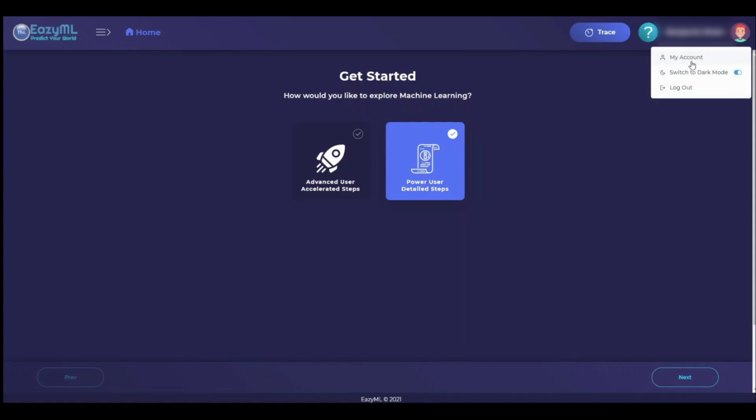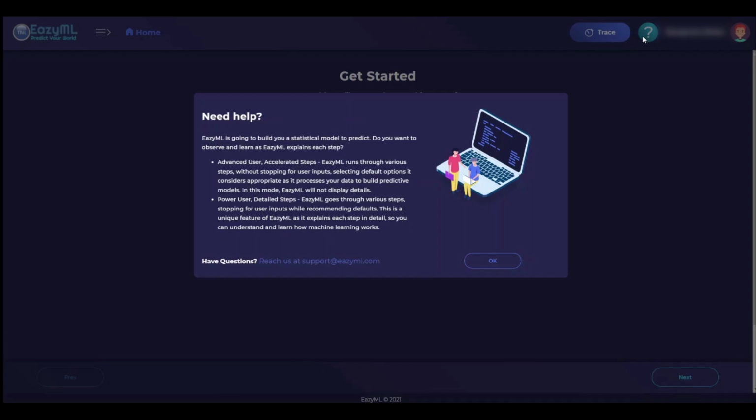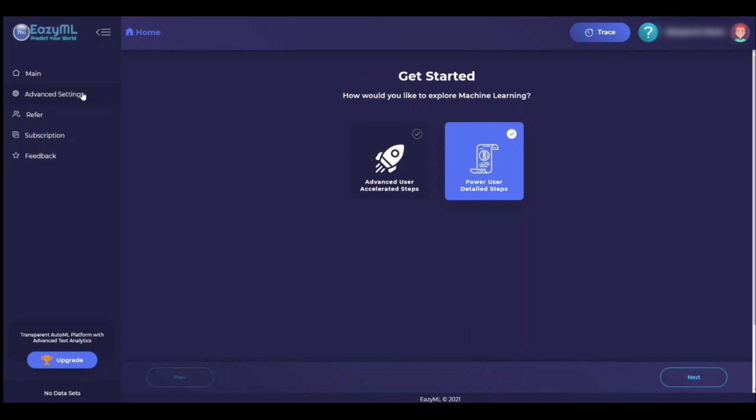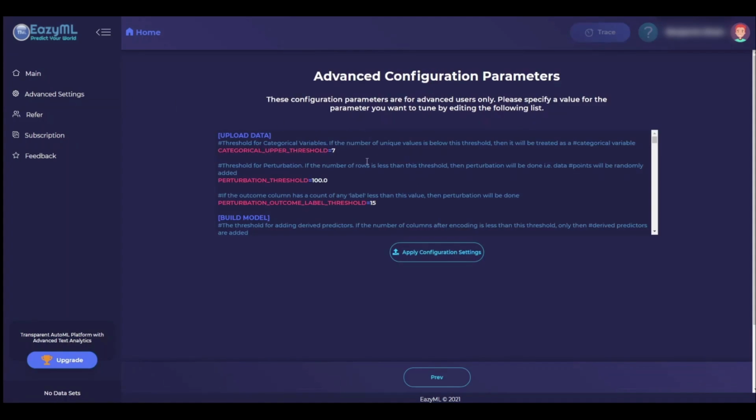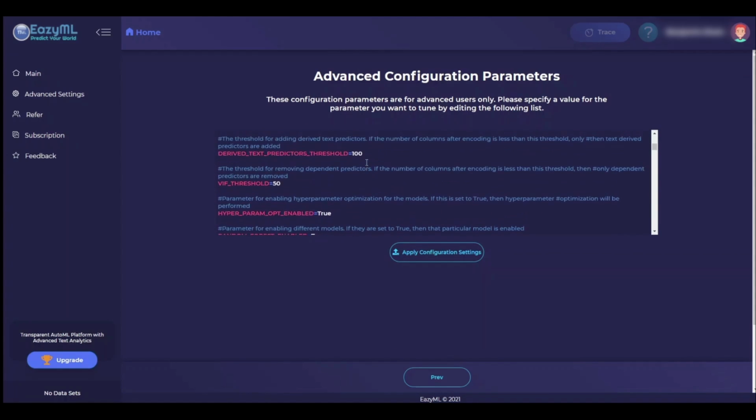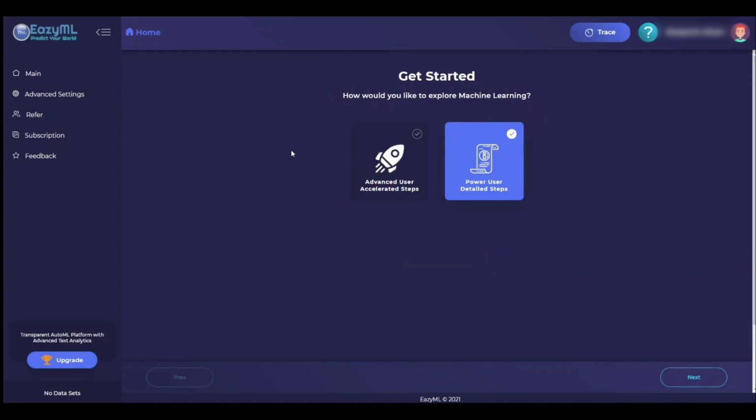On the landing page, you can toggle between dark and light mode depending on your visual preferences. Over here is the Help button. If you're new to machine learning in EazyML, this button can be your guide and will explain what EazyML is doing to your data at every step. If you're already familiar with EazyML and machine learning, wonderful. You can use the advanced settings and its features here and configure the parameters to your liking. For example, you can enable or disable hyperparameter optimization, adjust the perturbation threshold, and so on.